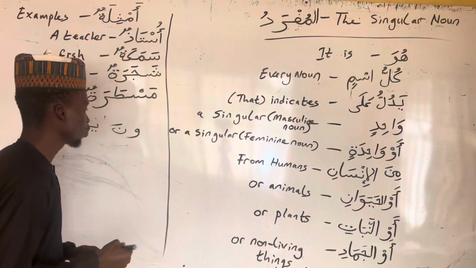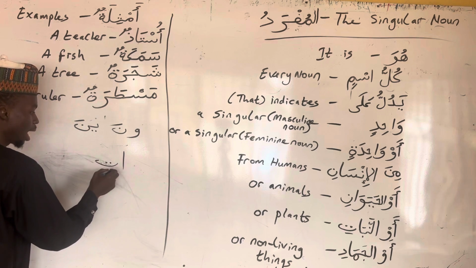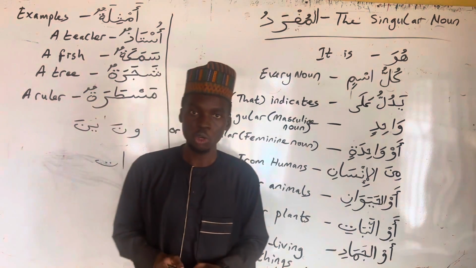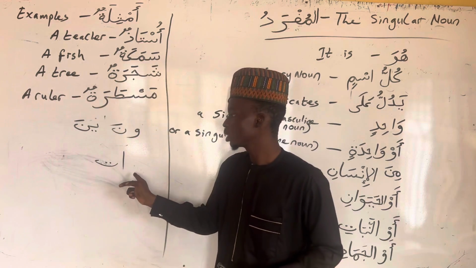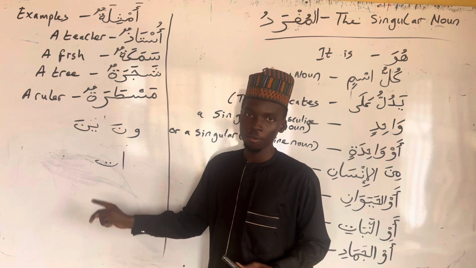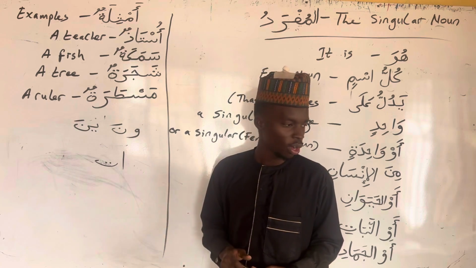Then the fourth tip is when you see a word ending with alif elongation followed by ta, then most likely the word cannot be a singular noun. Why? Because this is the sign for the plural feminine. So let's take a word and go through these four tips.